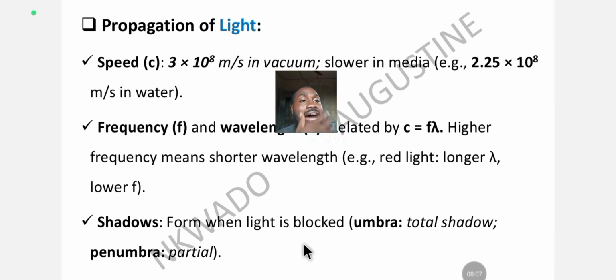When a shadow is formed, you can see two layers of that shadow. The first layer is umbra, and umbra is a portion of total darkness. Then the second one is penumbra, and penumbra is an area of partial darkness.